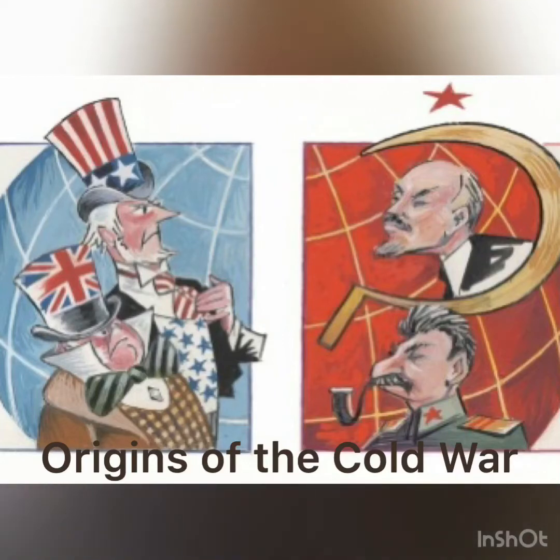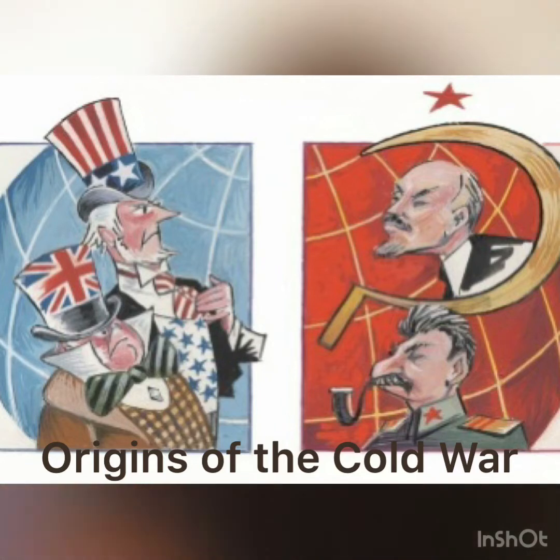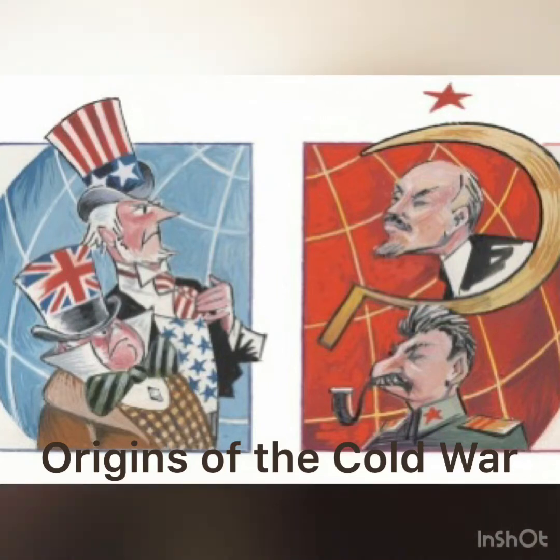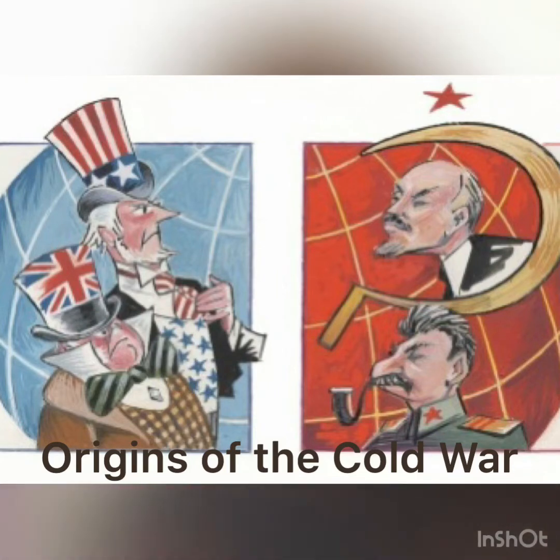Hi guys, today we're going to be looking at 7.1, origins of the Cold War. So first we're going to look at the different ideologies. So we have capitalism and communism. Capitalism is where everything is private enterprise, which allows profits to be made. There's a higher quality of life, but it doesn't necessarily mean equality because some people are going to be richer than others. So there's varying levels of richness and poverty.